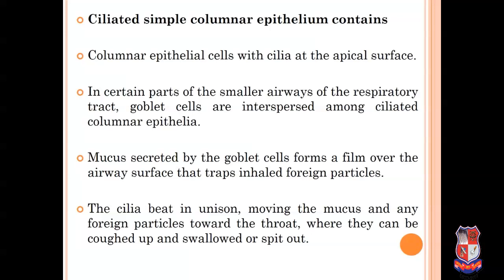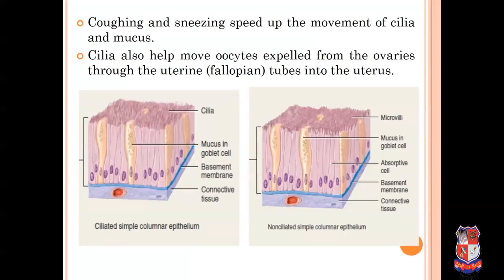The cilia beat in unison, moving the mucus and any foreign particles toward the throat, where they can be coughed up, swallowed or spat out. Coughing and sneezing speed up the movement of cilia and mucus. Cilia also help move oocytes expelled from the ovary through the fallopian tube into the uterus.